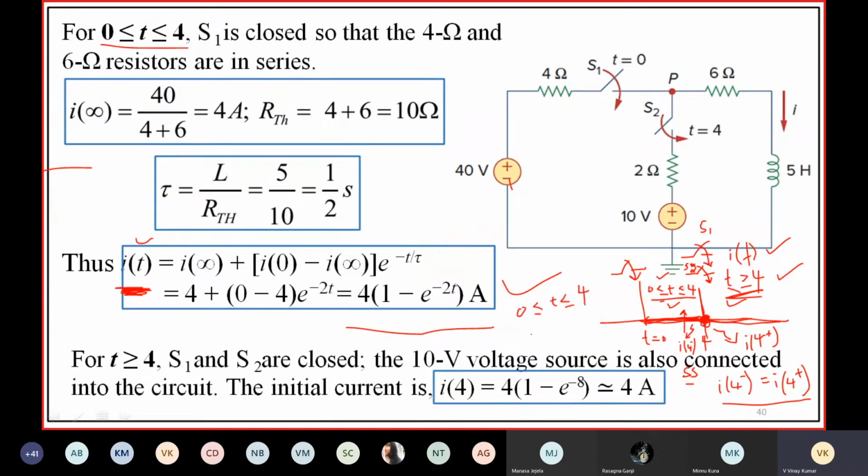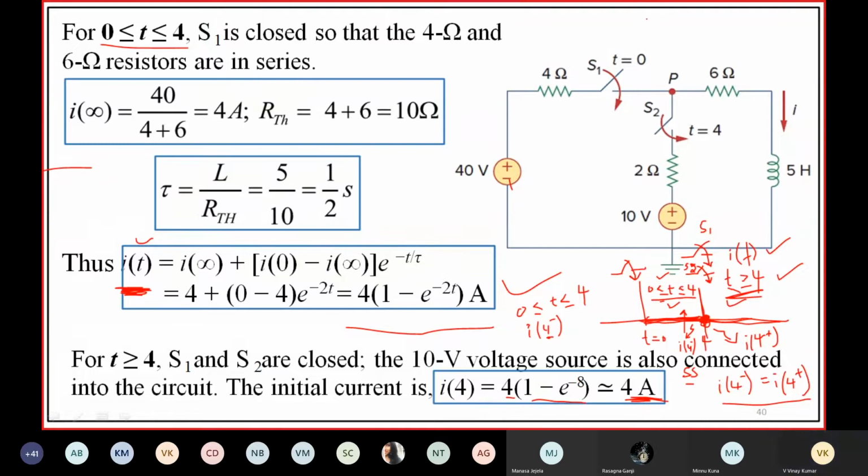Putting t is equal to 4 seconds, what will be the current? I of 4 is equal to 4 into 1 minus e power minus 8, which is nearly equal to 4 amps.